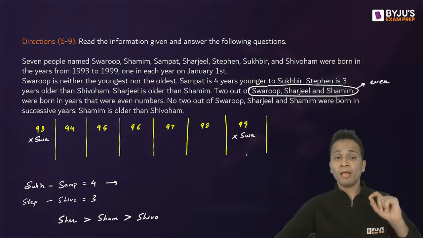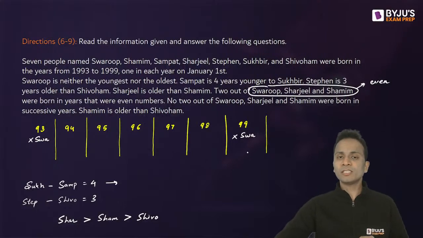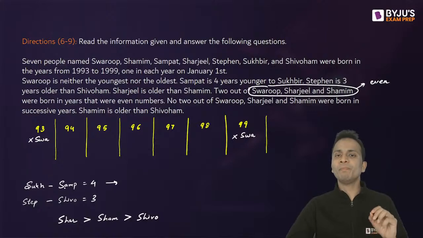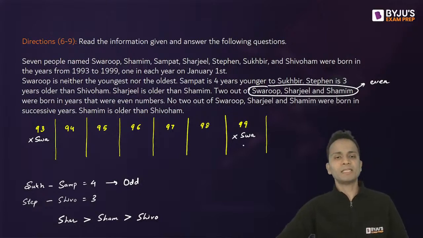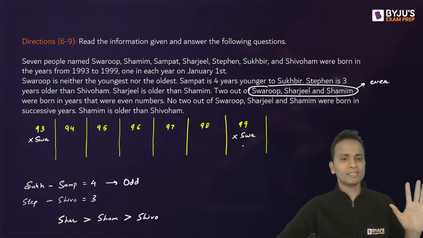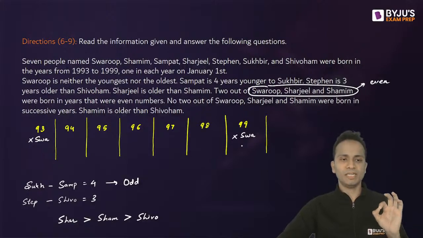Now, since only one even year is left, these two people cannot be born in even years, but are born in odd years. So the possibilities are Sukhbir 93 and Sampath 97, or Sukhbir 95 and Sampath 99.